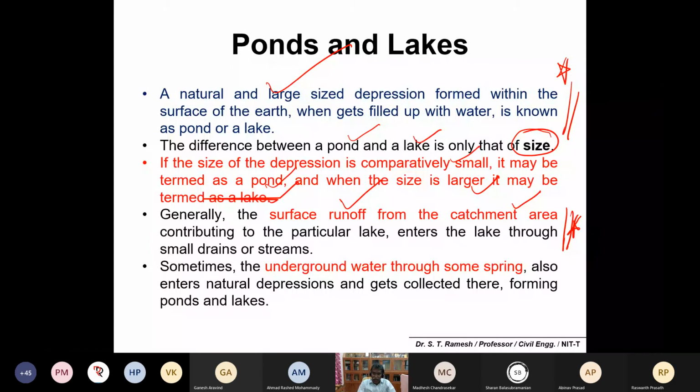So the source of water to the lake and streams is only surface runoff from the catchment area. Please make a note of that. Sometimes water also will be collected in ponds and lakes through springs. You can also look into what a spring is. Underground water through some springs gives continuous input of water to the lake and pond systems other than surface runoff. Thereby you may get continuous water in pond and lake systems.